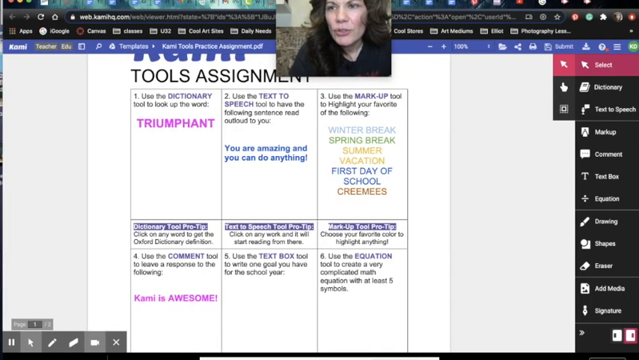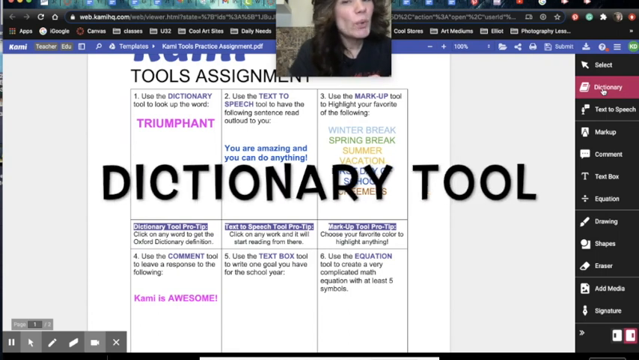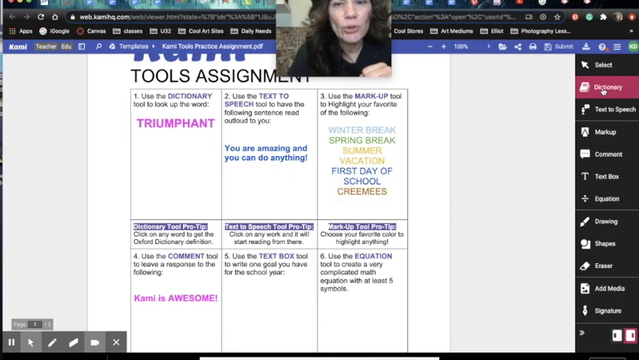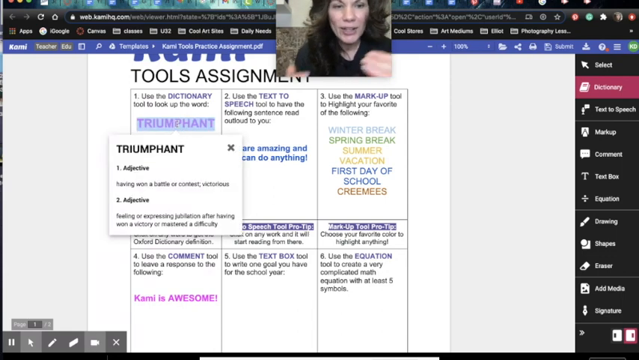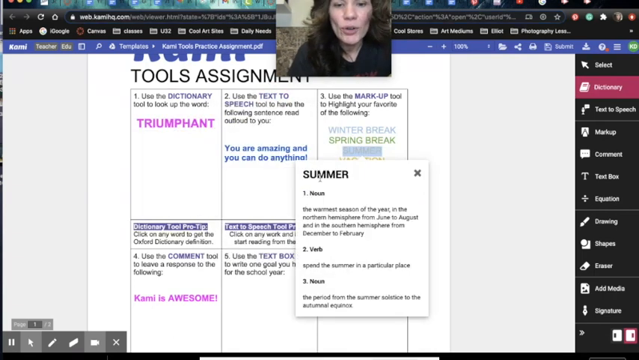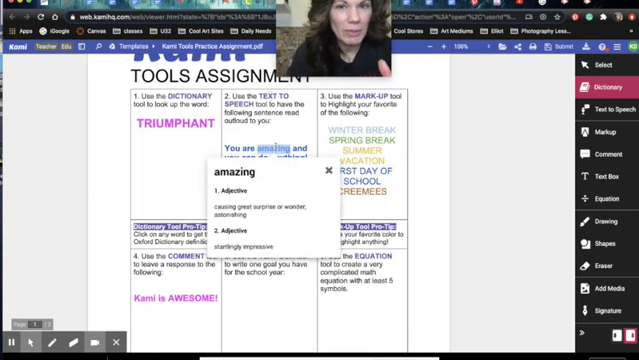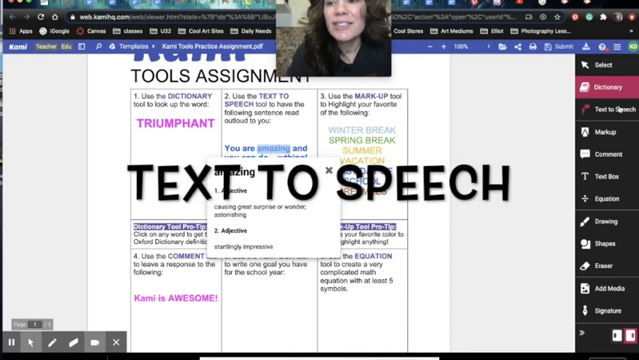All right, so the first tool is the selection tool. We're actually going to look at that last. So we're going to start with the dictionary tool, which is super cool. It shows you the Oxford Dictionary definition of any word that you click on. So number one, use the dictionary tool to look up the word triumphant. Again, I can click on it, and it gives me the definition. I can click on any word anywhere in here and it will tell me what it means. Just awesome. All right, number two, use the text to speech.